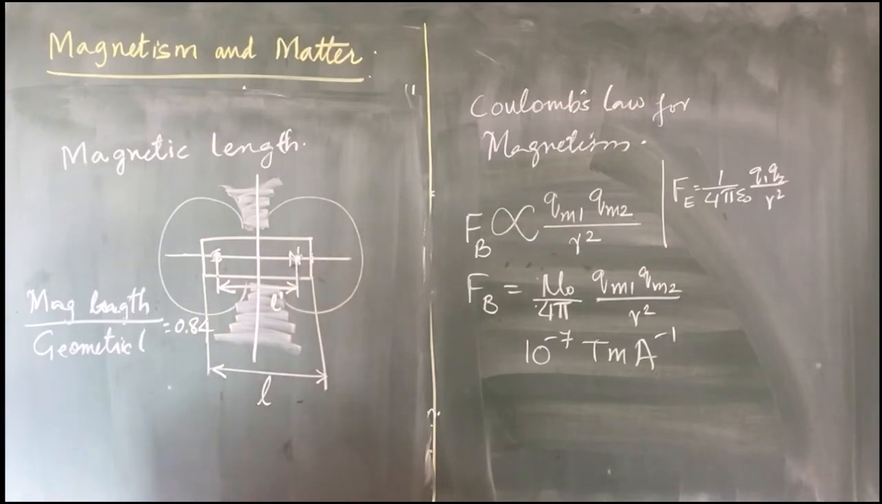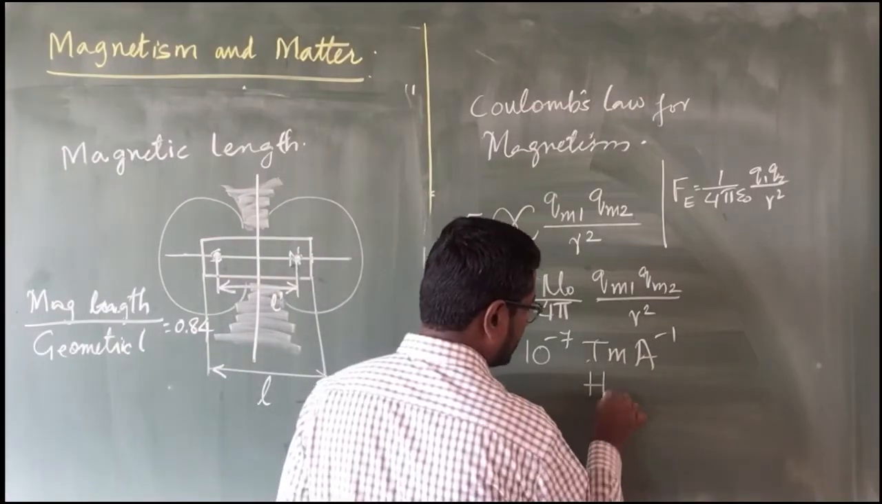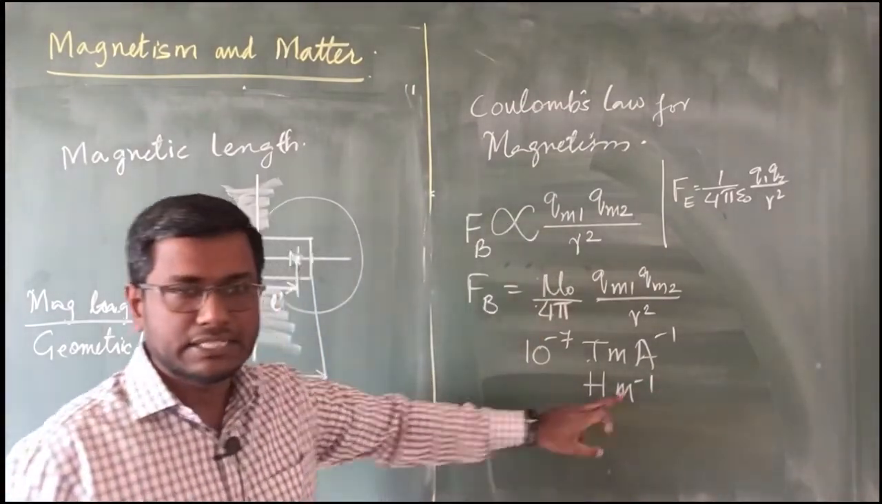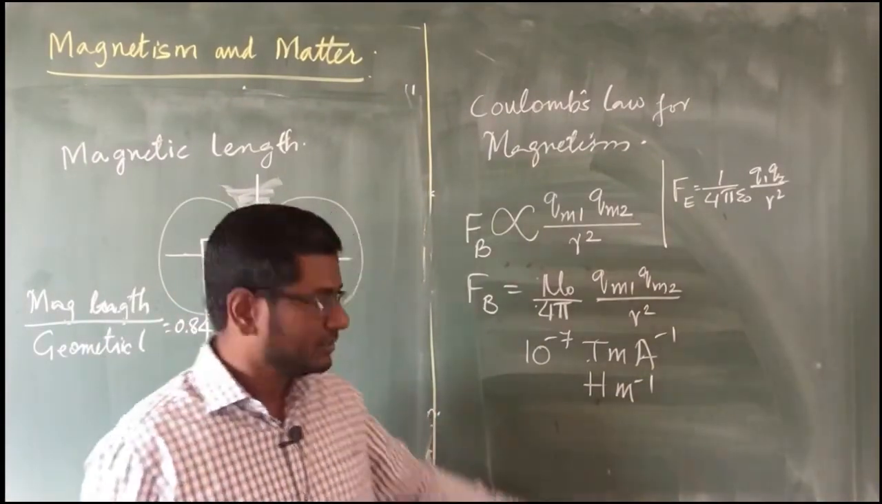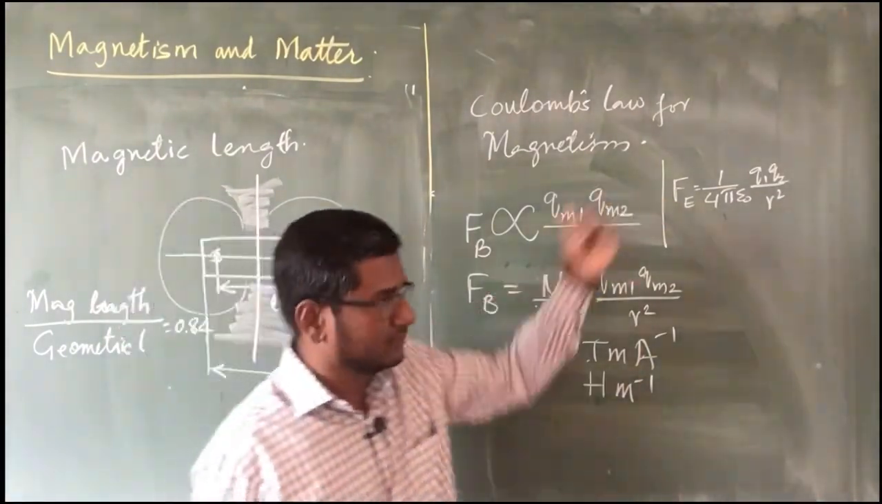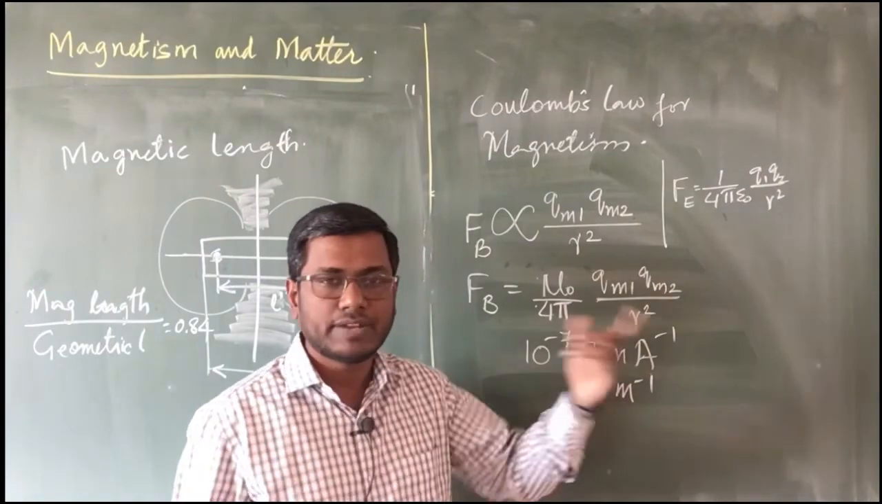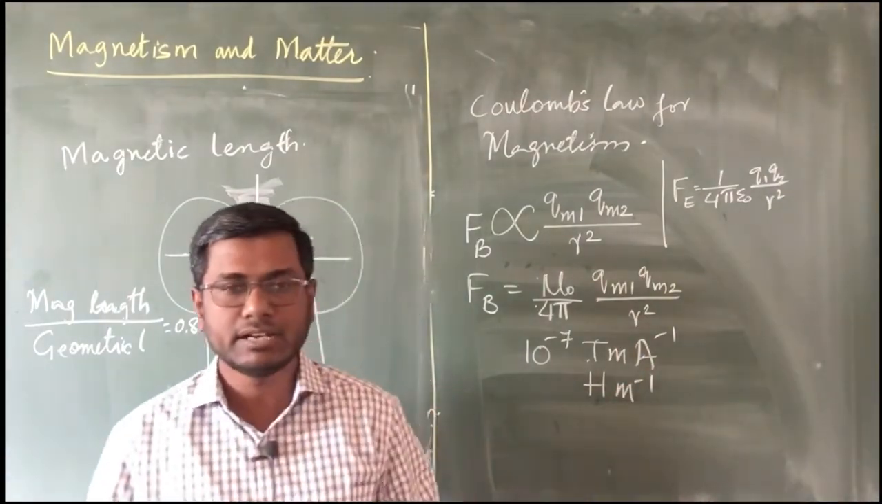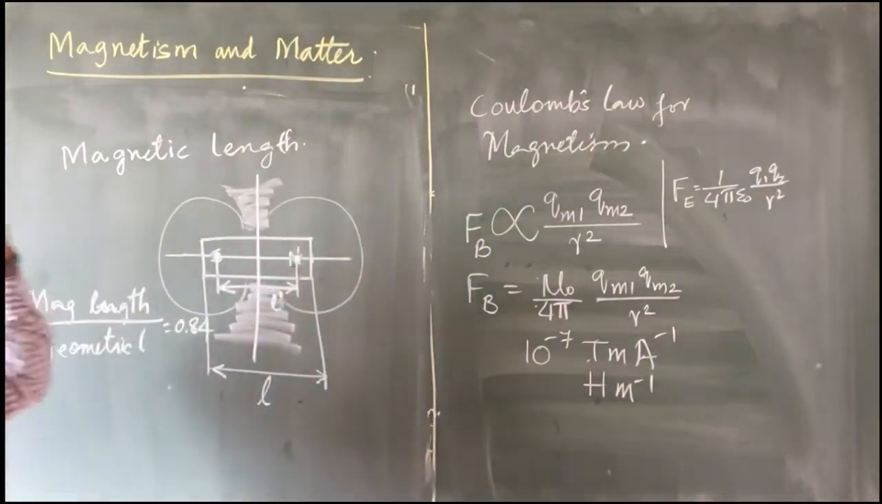Then what is that mu naught? It is the permeability of free space. It can also be measured as Henry per meter. Now this Henry is a different unit which we are going to come across in chapter 6, just like we used to have the Farad for that epsilon naught. Similarly, we are going to have this Henry. Farad is related to capacitance, Henry is related to inductance, which we are going to study in chapter 6. So these are the units for that permeability.